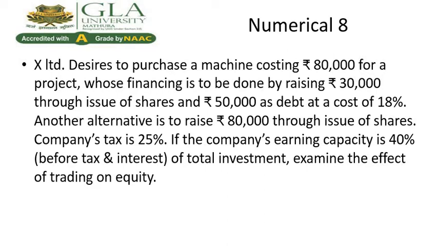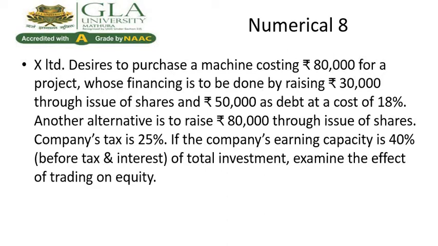We have a second alternative also, which is to raise 80,000 rupees through issue of only equity share. Means there is no debt. Company's tax rate or corporate tax rate is 25%. If the company's earning capacity is 40% EBIT of total investment, that's the earning before interest and tax. Examine the effect of trading on equity.